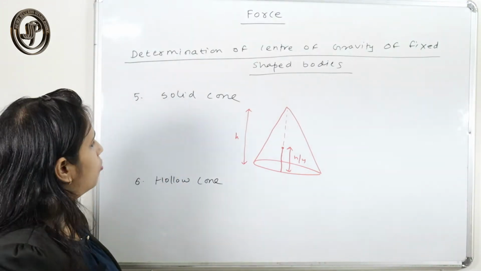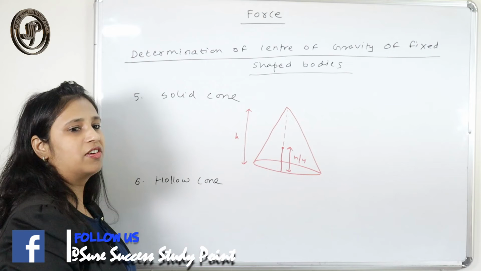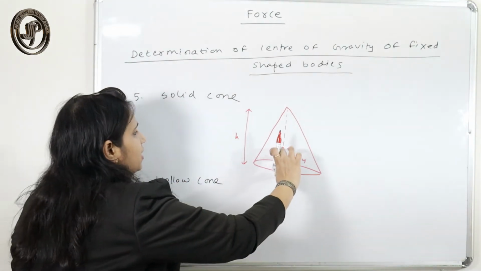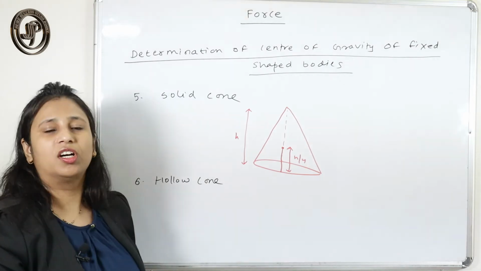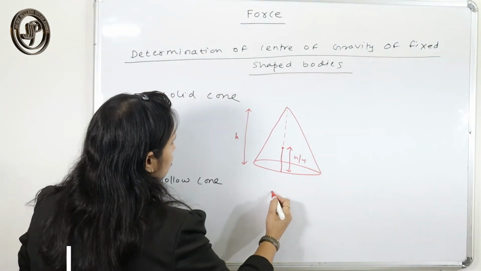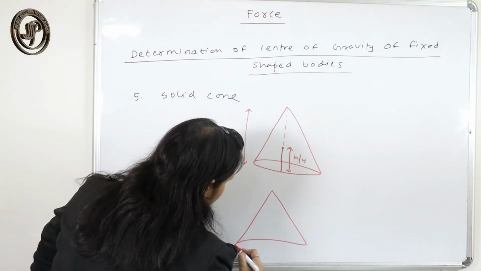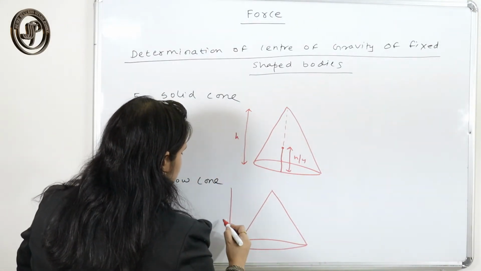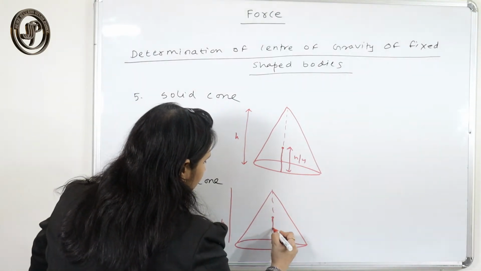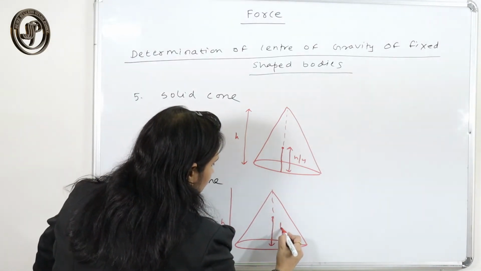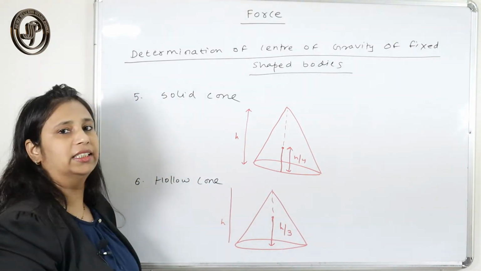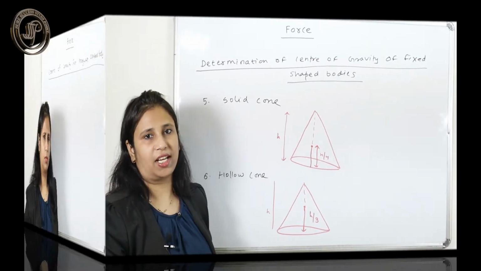At a distance of h by 4, meaning if the height of the cone is 100 centimeter, then from the base at a height of 25 centimeter, the center of gravity resides. And for a hollow cone, if this is height h and this is the axis, the center of gravity resides at a height of h by 3 from the base, on the axis.